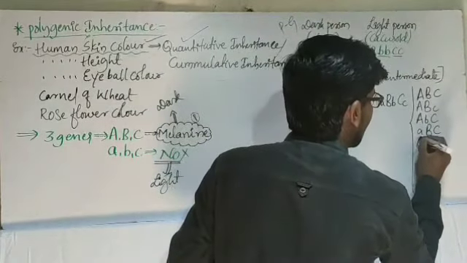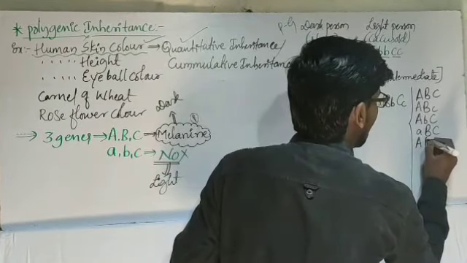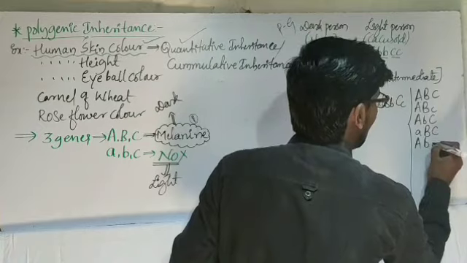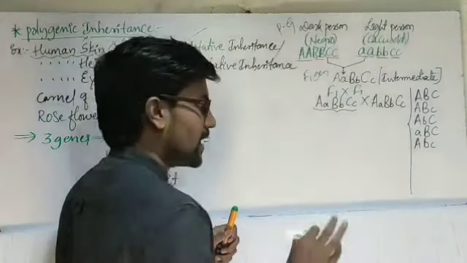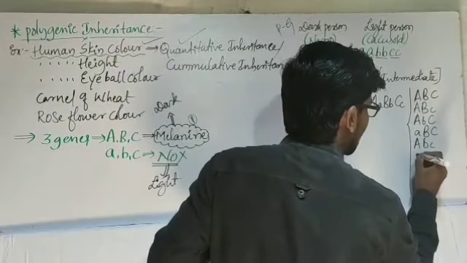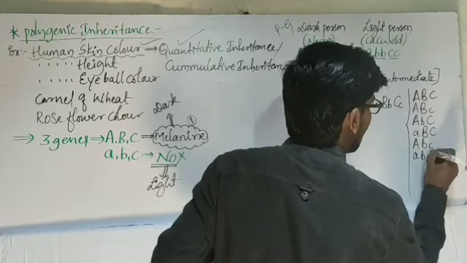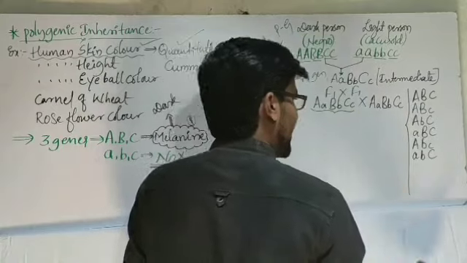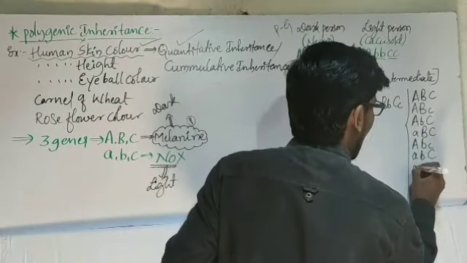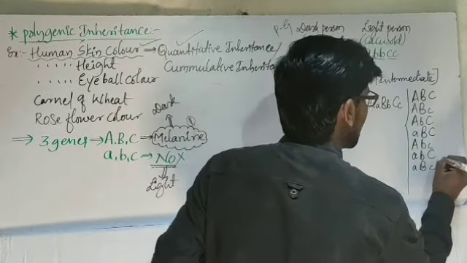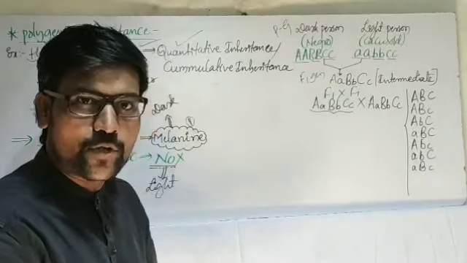And next one, capital A, small b, small c. Here 2 alleles are recessive. Next, small a, small b, capital C. And next one, small a, capital B and small c. That is also one composition.